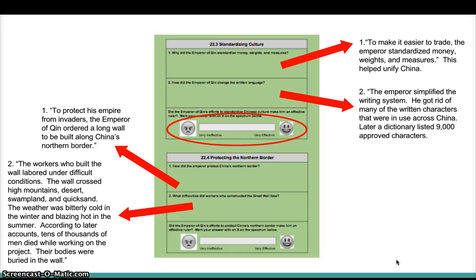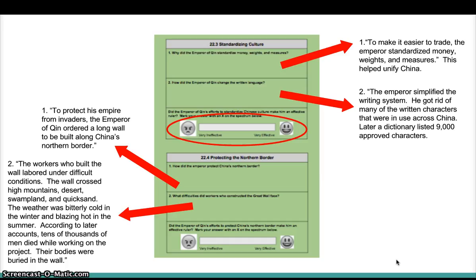It says, the workers who built the wall labored under difficult conditions. The wall crossed high mountains, deserts, swampland, and quicksand. The weather was bitterly cold in the winter and blazing hot in the summer. According to later accounts, tens of thousands of men died while working on the project. Their bodies were buried in the wall.